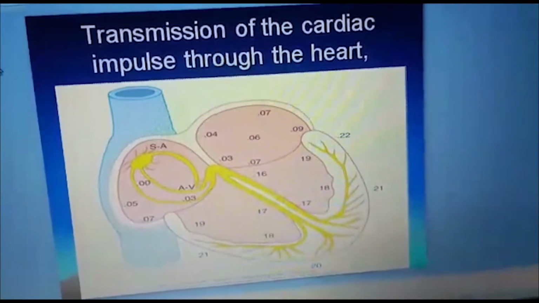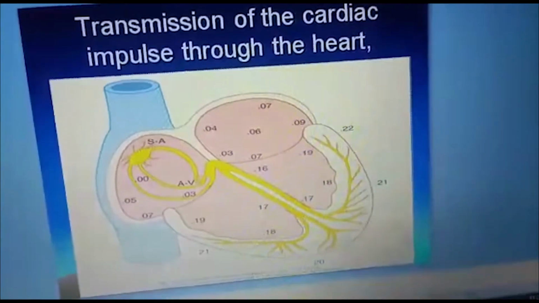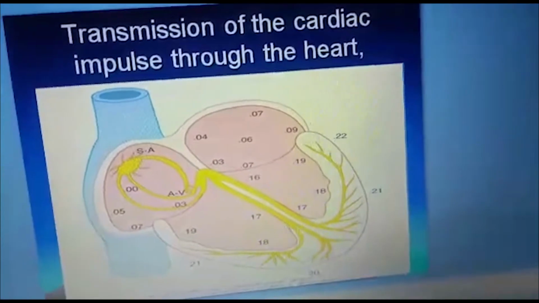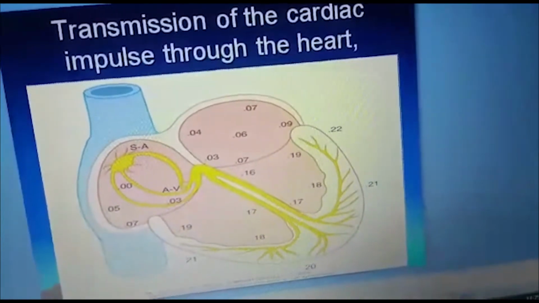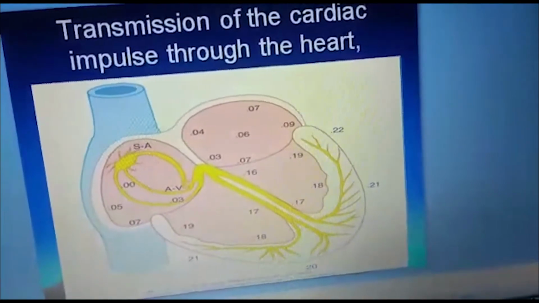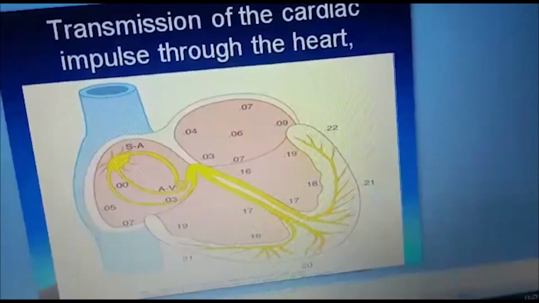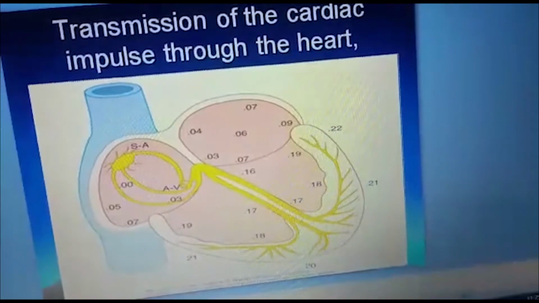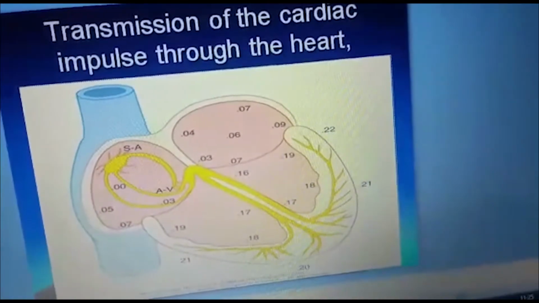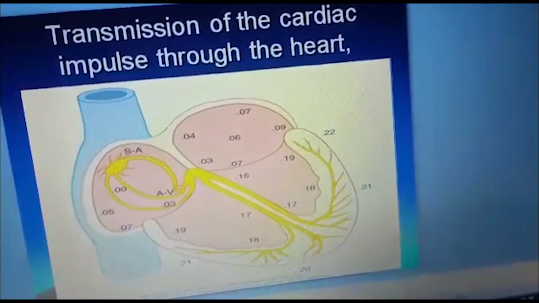So this is the transmission of the cardiac impulse through the heart, and in this diagram you can see in isolation the different time intervals that are taken for the impulse to be transmitted after its origin in the SA node. So here, the SA node transmits the impulse through 3 internodal pathways to the AV node at 0.03 seconds.